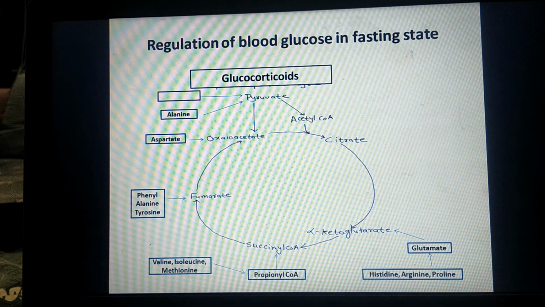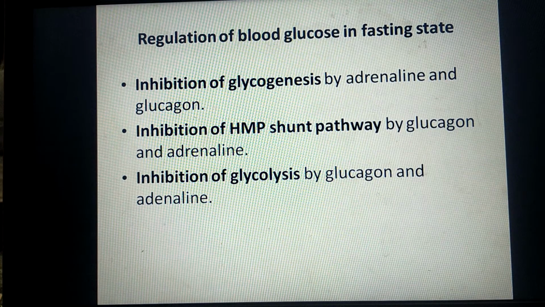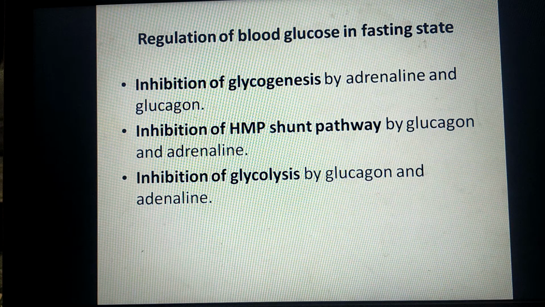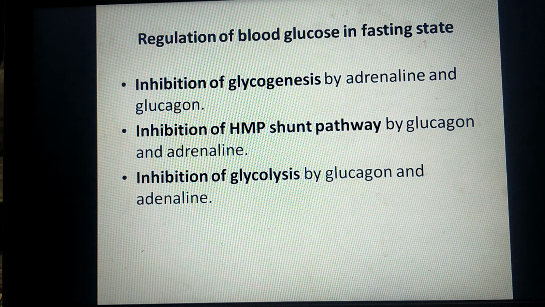So in this way, all these glucogenic amino acids get converted into keto acids and enter into the TCA cycle to form ultimately oxaloacetate, and that oxaloacetate is used for gluconeogenesis. Apart from stimulation of glycogenolysis and gluconeogenesis, the hormones of the fasting state also try to decrease the blood glucose utilization by the peripheral tissues by inhibiting processes like glycogenesis, that is synthesis of new glycogen from glucose.